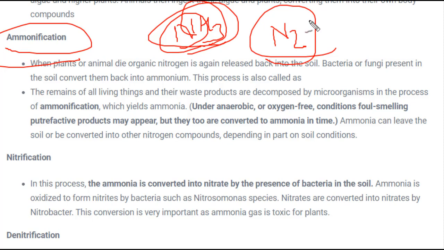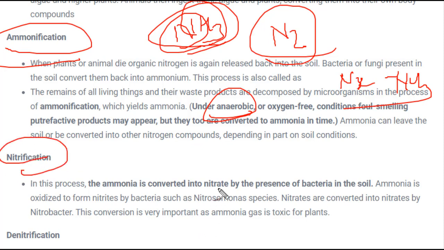So over here, what happened? Under anaerobic conditions, meaning there is no oxygen, certain reactions take place in the soil. These microorganisms consume this nitrogen, and the reaction in the absence of oxygen forms ammonia. So N2 converts into ammonia. Further, this ammonia is converted into nitrate in the presence of bacteria in the soil, and this complete process is called nitrification.